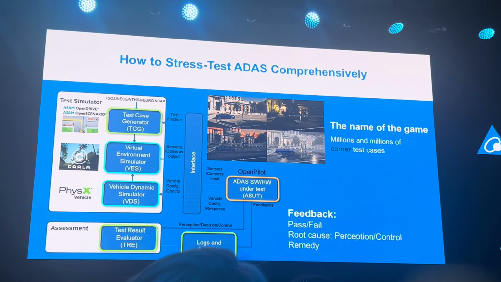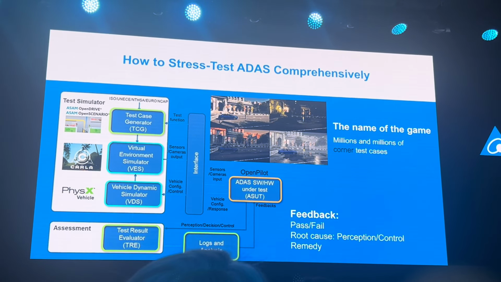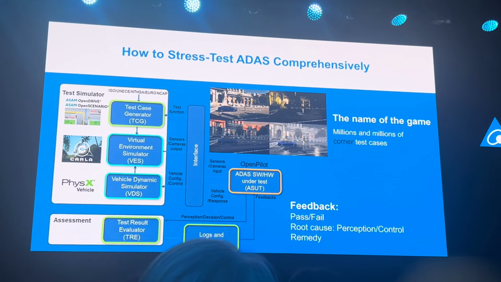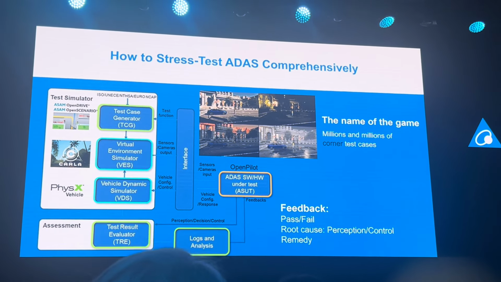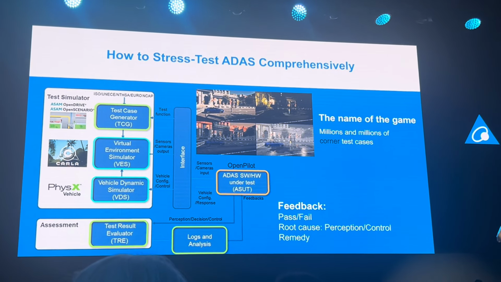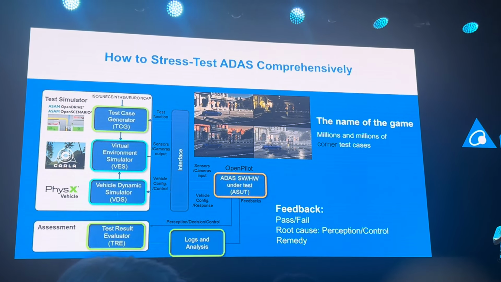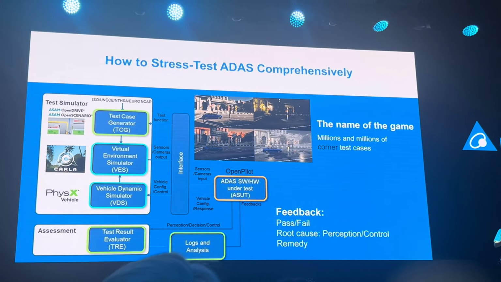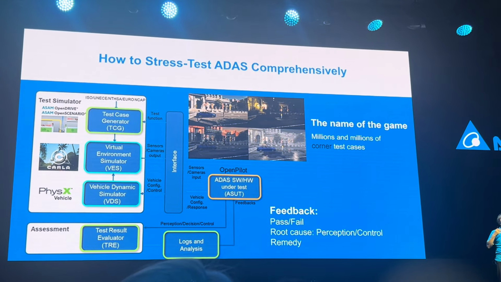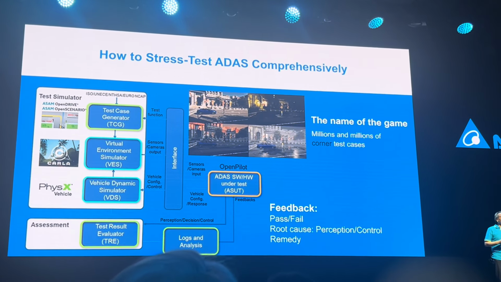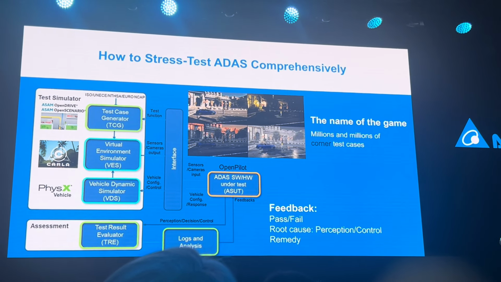And the third feedback is that if the ADAS system fails a test, it provides a remedy to help the ADAS system get better and eventually pass the test. That's the thing that we really want, right? The reason you want to take a test is you want to know where your weakness is. The reason you want to know your weakness is you want to get rid of it. You don't just want to know the weakness without getting rid of it. And that's what COTA eventually is designed to do. So I'm going to describe that in just a bit.